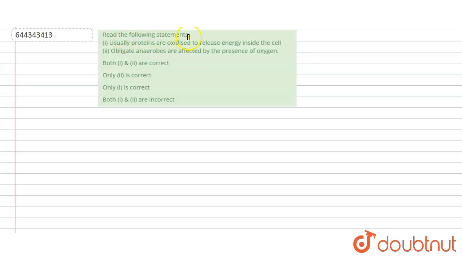Hello students, have a look at the question. Read the following statements. Statement 1: usually proteins are oxidized to release energy inside the cell. Statement 2: obligate anaerobes are affected by presence of oxygen. Four options are there: both 1 and 2 are correct, only second is correct, only first is correct, both are incorrect.